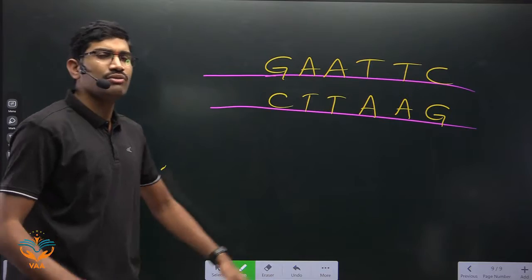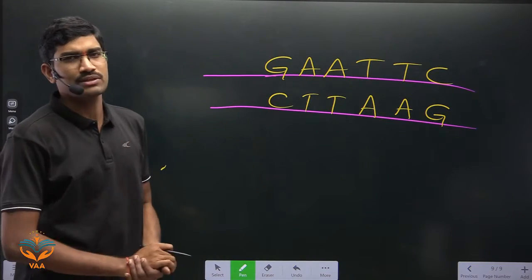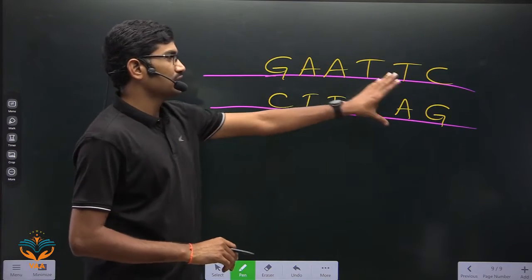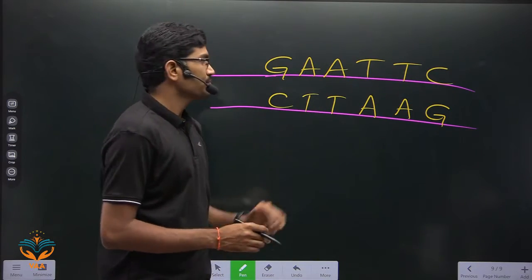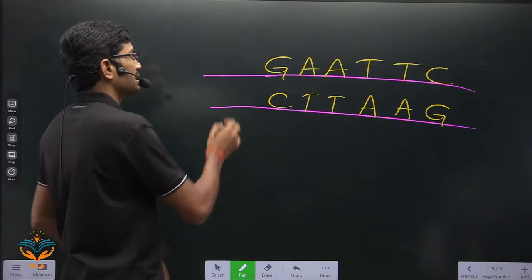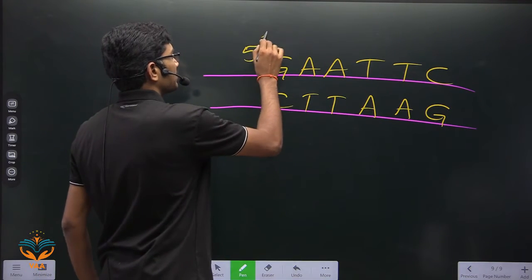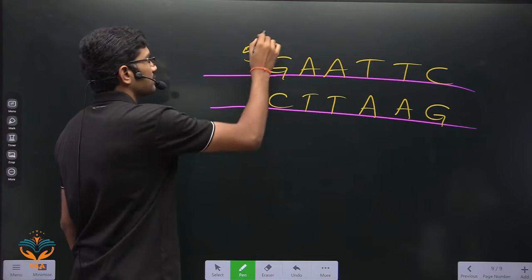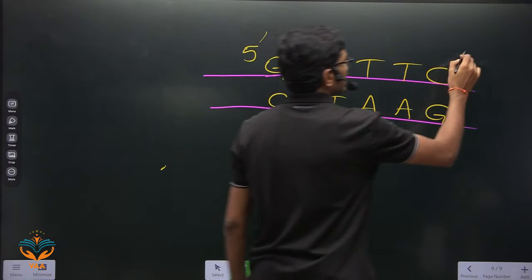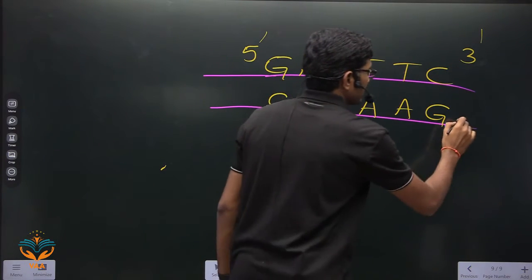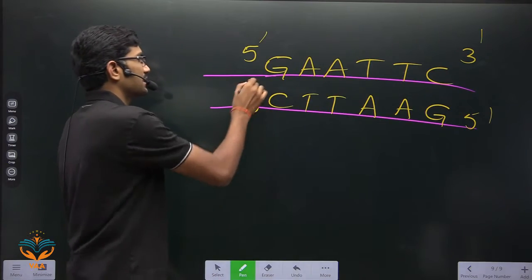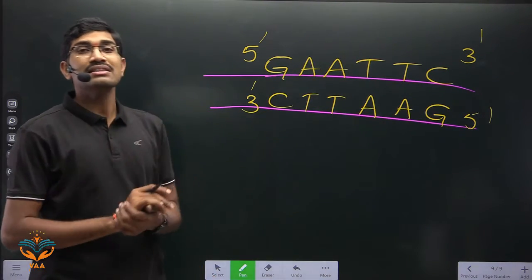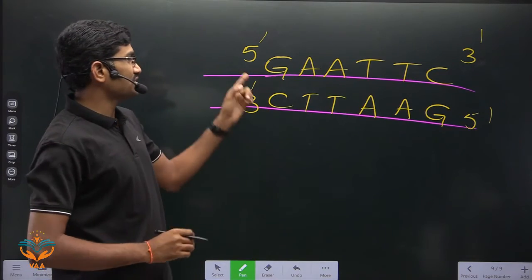Anyhow, wherever it is required, I will tell you the concept. For understanding the concept, I will tell you some other points, but for the sequence, only this much is enough. In this way, they have given the example here. Here you also need to remember the 5' to 3' sequence. This is 5', and this side it is 3'. And here it is 5', and this side it is 3'. Please remember, very, very important. There is a previous examination where they have asked this.